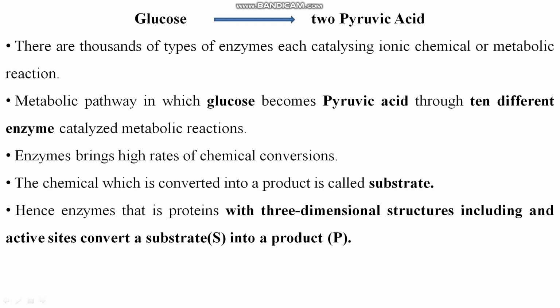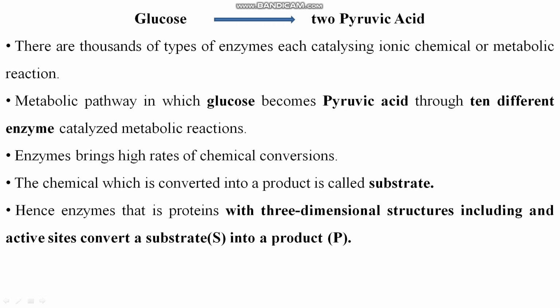This is catalyzed by different enzymes like hexokinase, isomerases, etc. A number of enzymes are present in this metabolic reaction of glycolysis, where one glucose molecule is converted into two molecules of pyruvic acid.